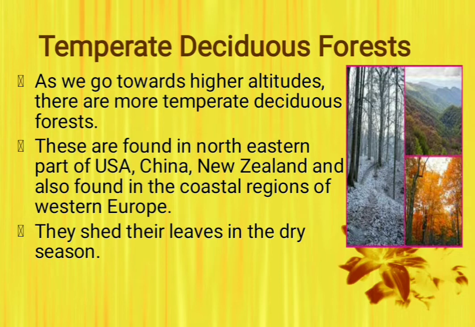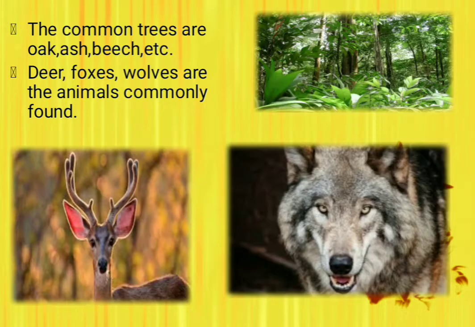They are found in the northeastern part of the USA, China, New Zealand, and also in the coastal regions of Western Europe. They also shed their leaves in the dry season. The common trees, if we talk about the vegetation, are oak, ash, and beech. If we talk about the wildlife, deer, foxes, and wolves are the common animals in this forest.